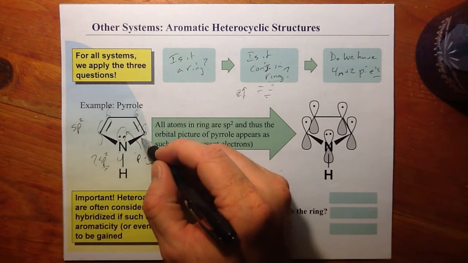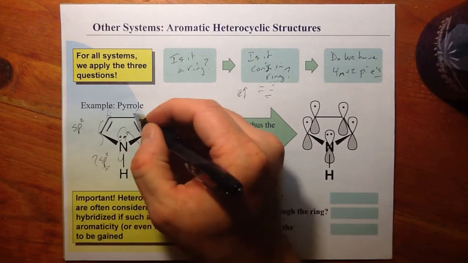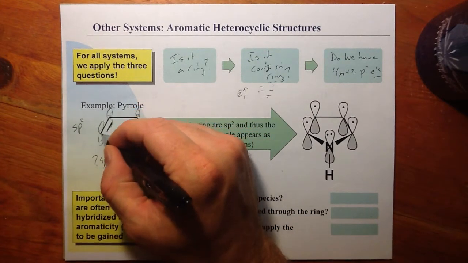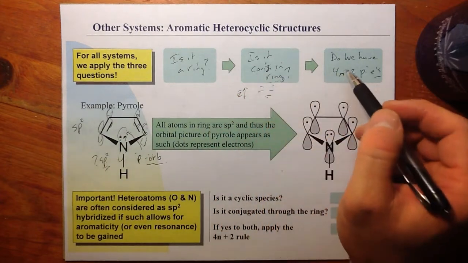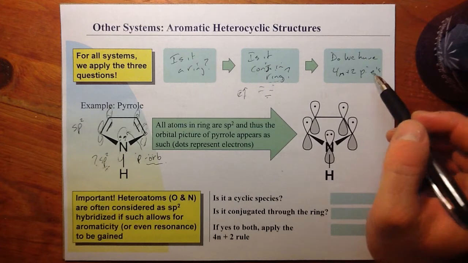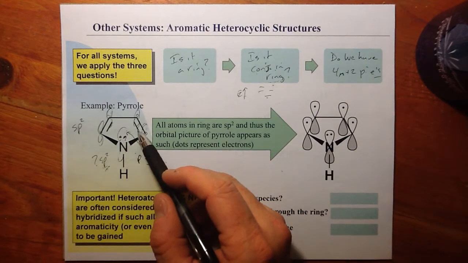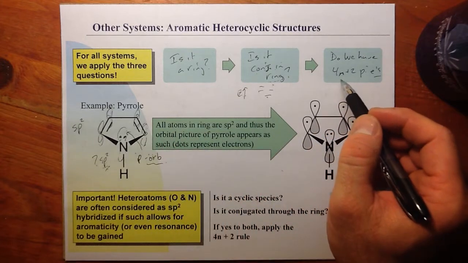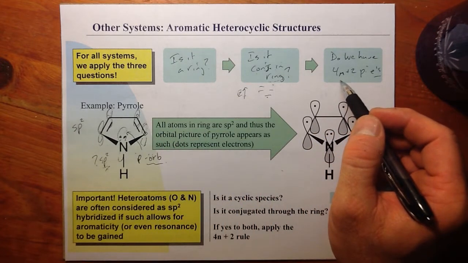Overlapping p orbitals. Let me just see if I can. And if those p orbitals are now overlapping throughout the entire ring, we can move to the last question. Do we have 4n plus 2 pi electrons? And let's start counting. 2, 4, 6, and we're back home. That is a magic number where we can get to 6 if n is equal to 1.